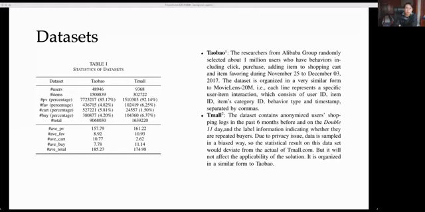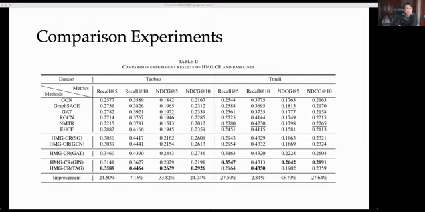We can see that the scales of both datasets are huge. There are more than 9 million interactions in Taobao and more than 1.6 million interactions in Tmall. We conducted comparison experiments on both datasets. There are 6 selected baselines belonging to 3 categories.